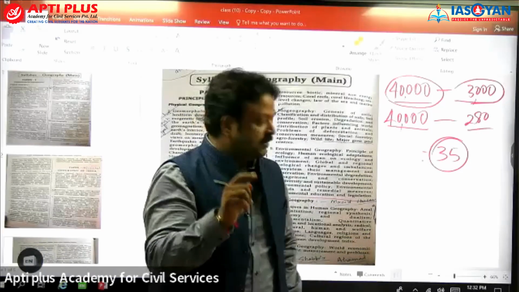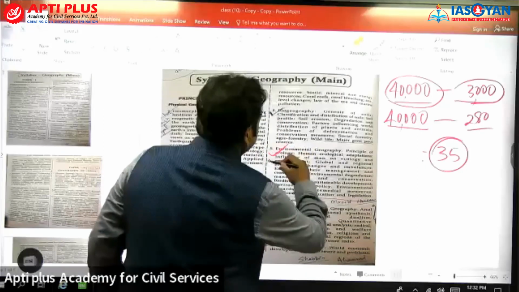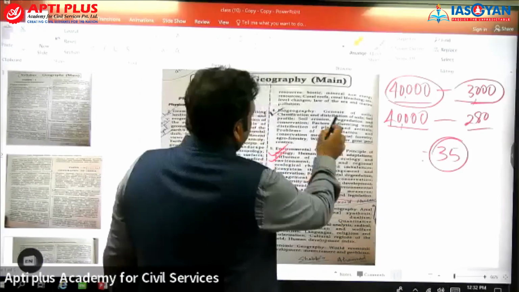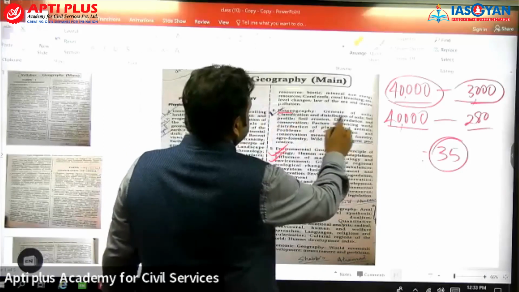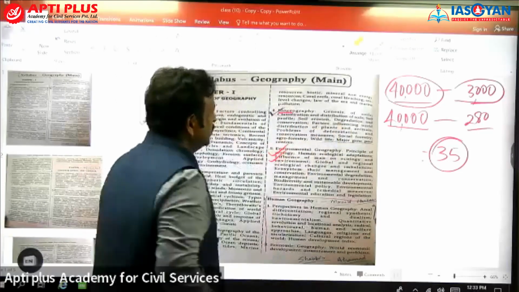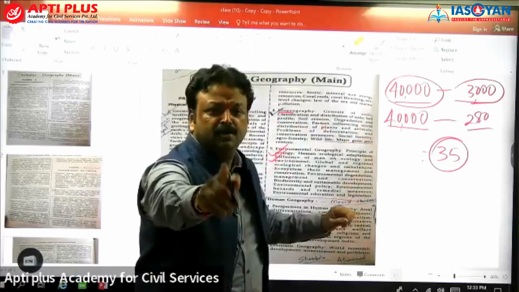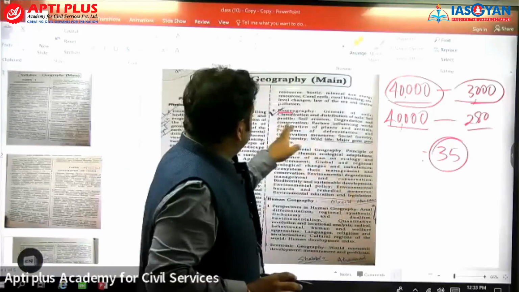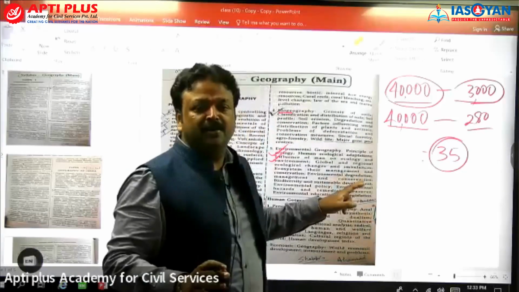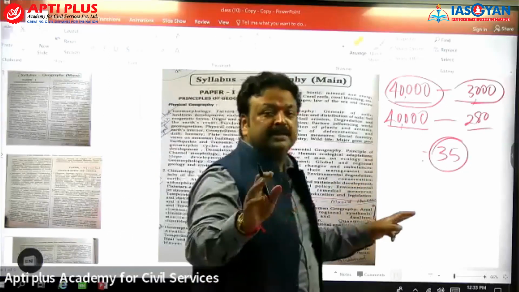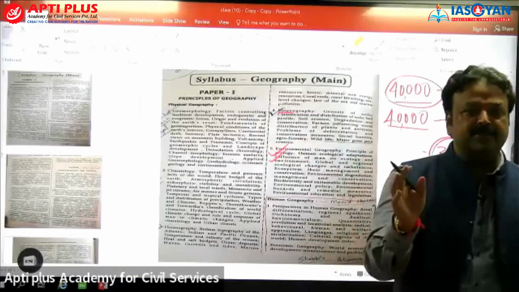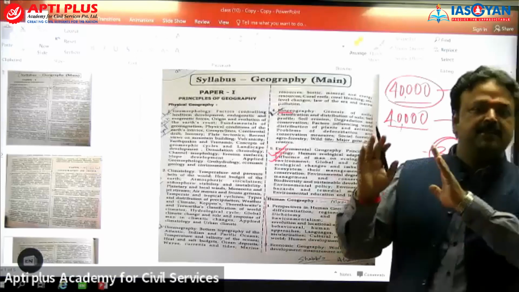You understand? Try to see the entire environment here. Over here also in biogeography: genesis of soil, classification, distribution of soil, soil profile, soil erosion, degradation, part of environment and ecology. Desertification, part of environment and ecology. UNCCD, United Nations Convention on Combating Desertification.